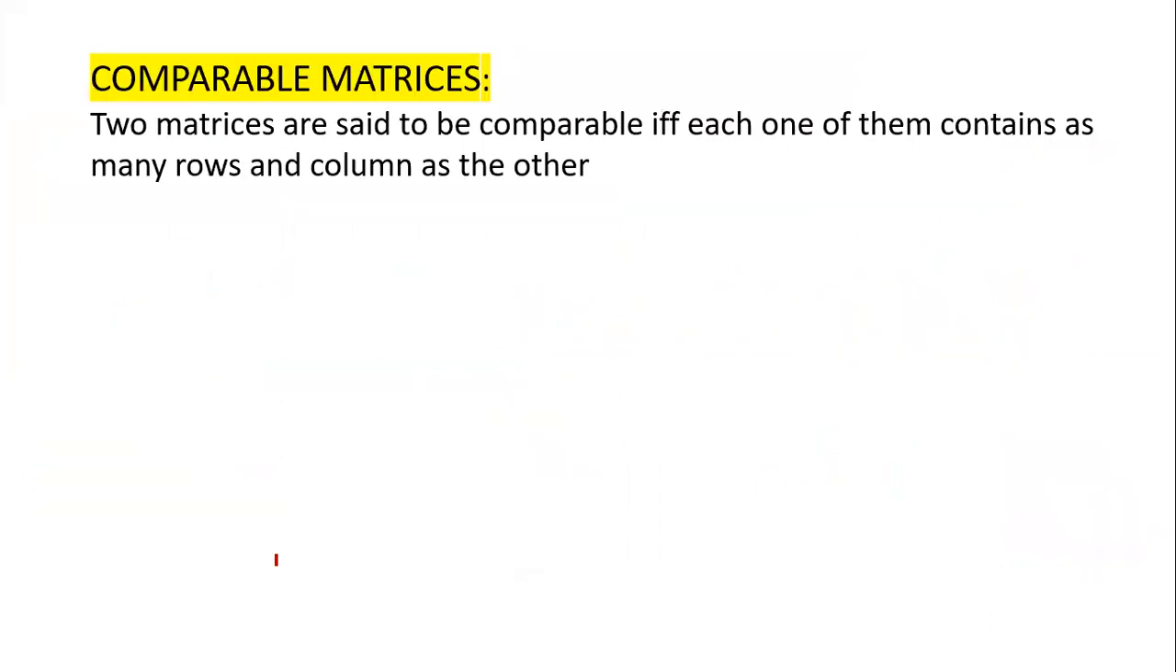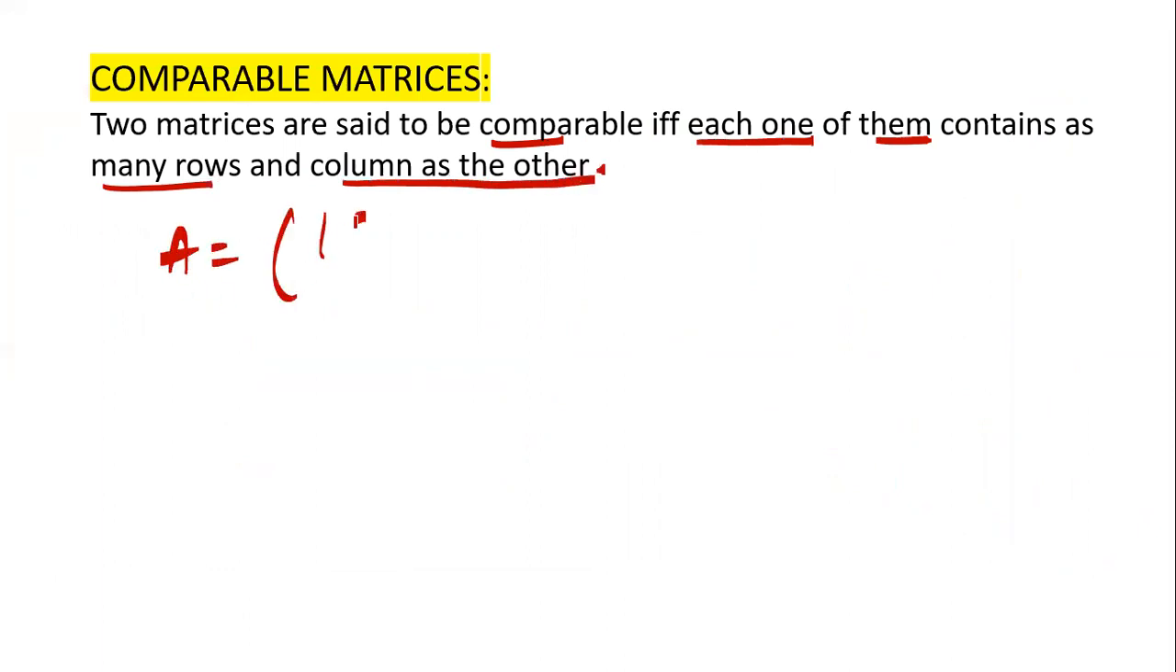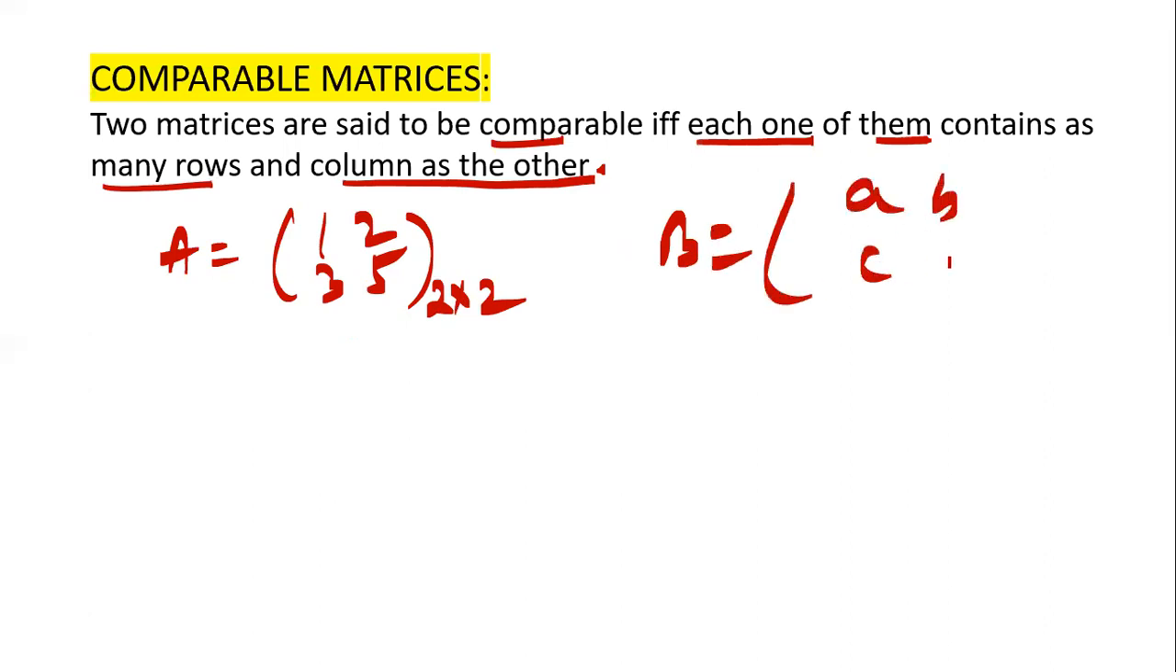Comparable matrices. Two matrices are said to be comparable if and only if each one of them contains as many rows and columns as the other. For example, if I have A equals 1, 2, 3, 5, number of rows and columns. If I have B equals A, B, C, D, number of rows and columns, they are comparable.